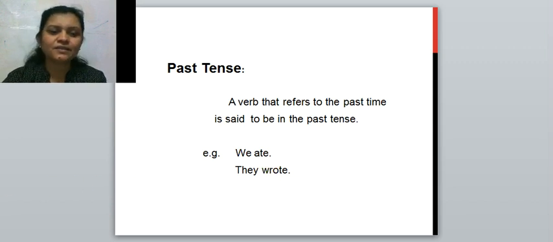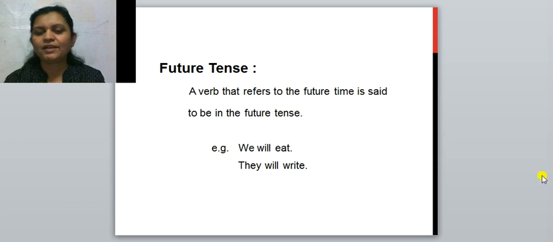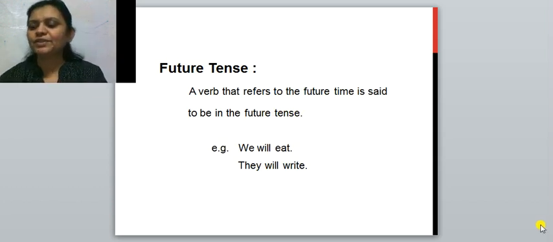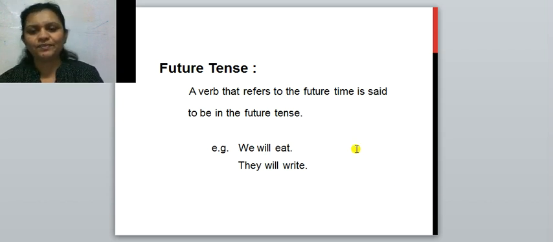Now the third is the future tense. In future tense, a verb refers to the future time. See, it's written here: a verb that refers to the future time is said to be in the future tense.